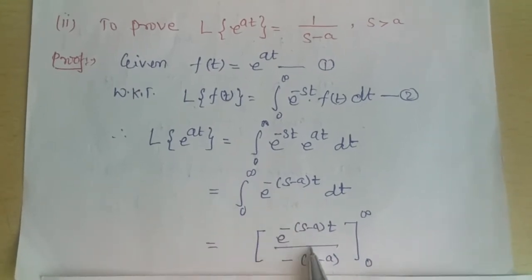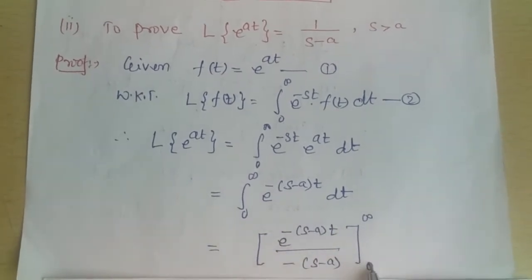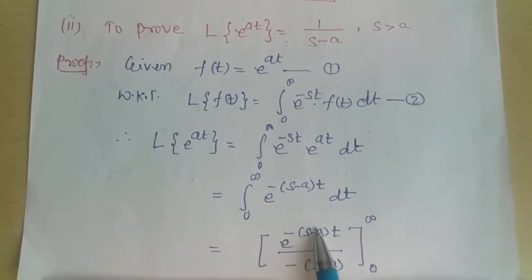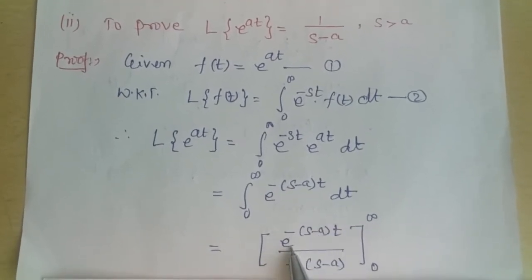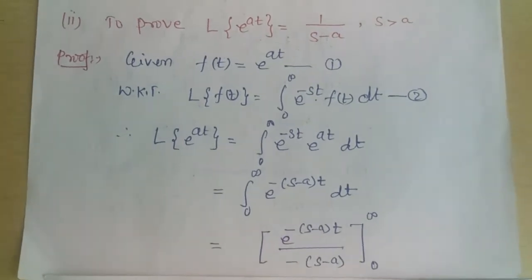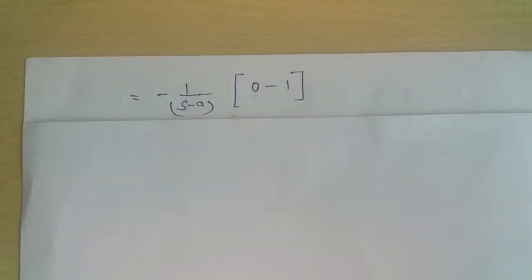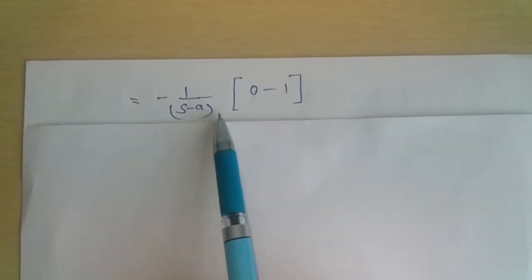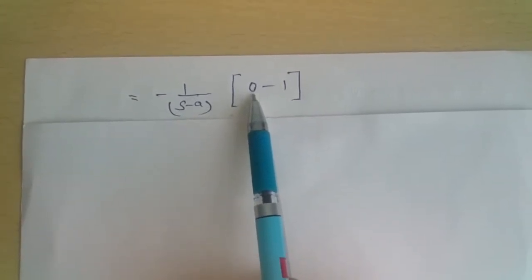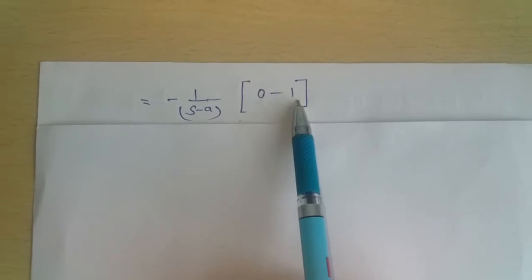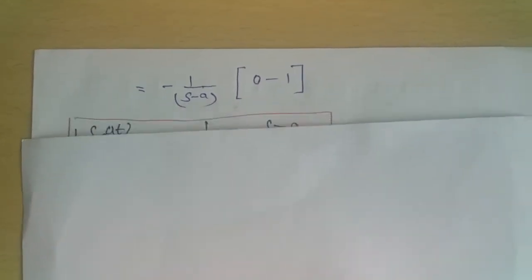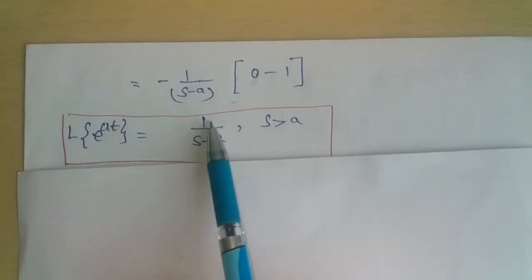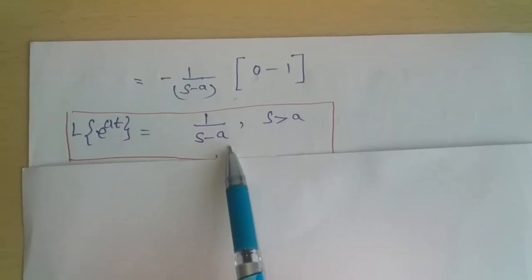So the upper limit gives 0, minus the lower limit t equal to 0, which gives e raised to 0, and something to the power 0 is 1. So we get minus 1 upon s minus a, and from the upper limit 0 minus from the lower limit 1. So finally we get the Laplace transform of e raised to at is 1 upon s minus a.